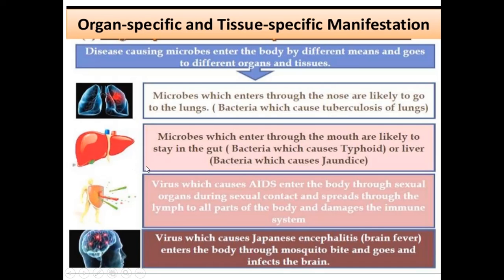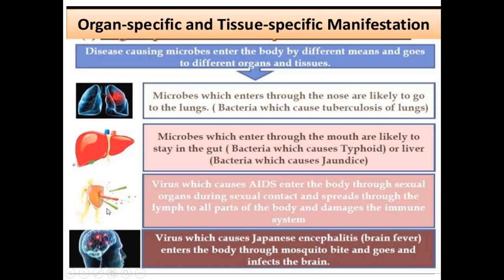Liver is an organ, gut is an organ. So it is also organ specific, and the bacteria which cause jaundice will affect our liver. Liver is also an organ, so it is an example of an organ specific disease.